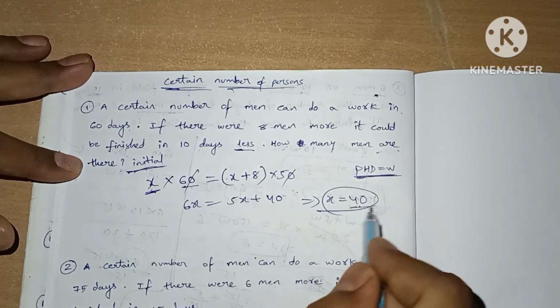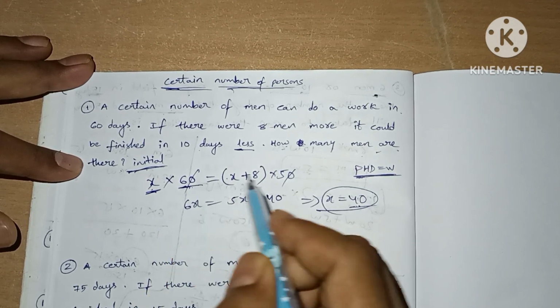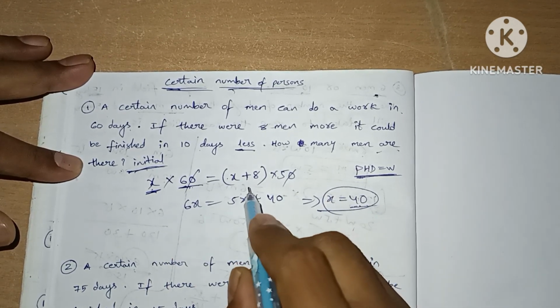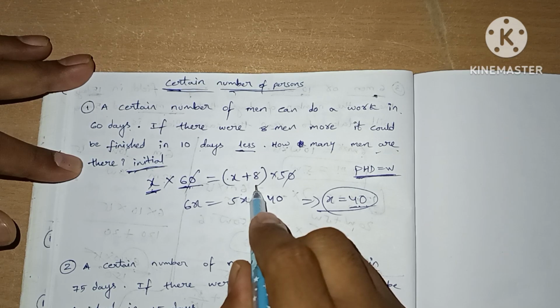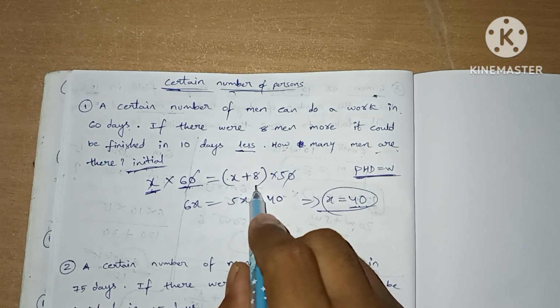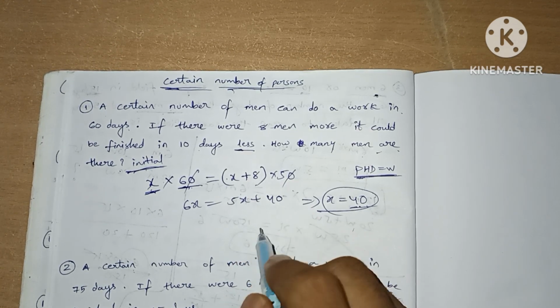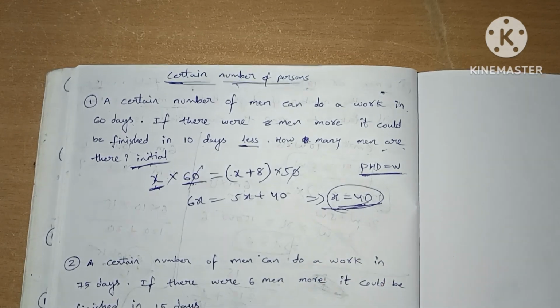40 people completed the whole work in 60 days. If 8 more men, 48 people will work for that, then the job will be completed in 50 days. So our answer is 40. Let's see one more question.